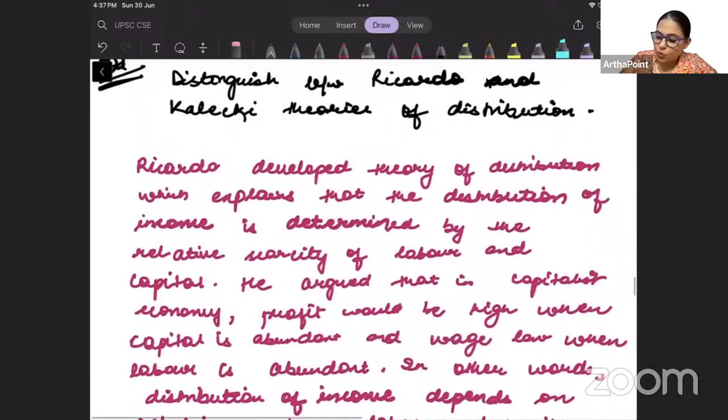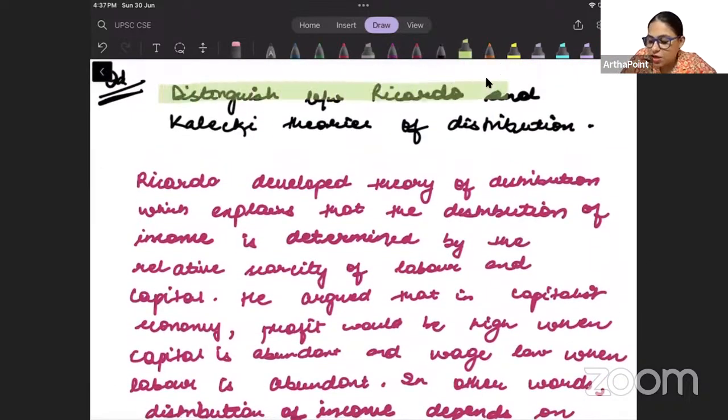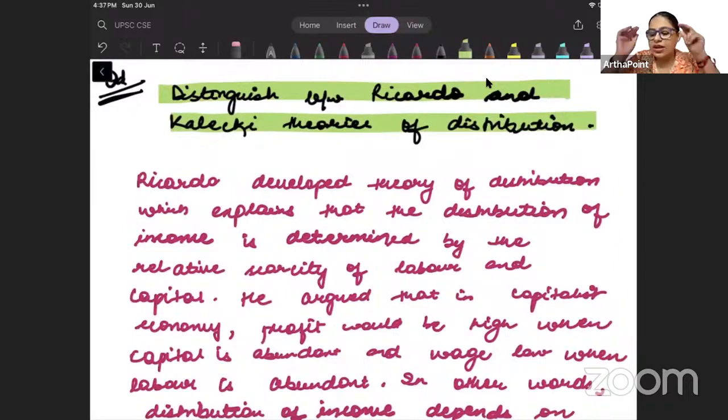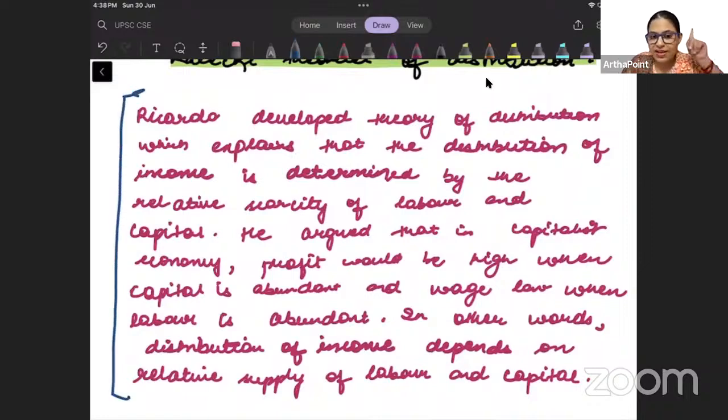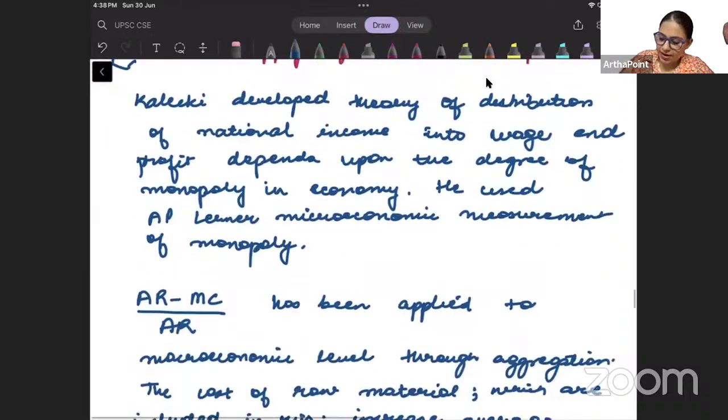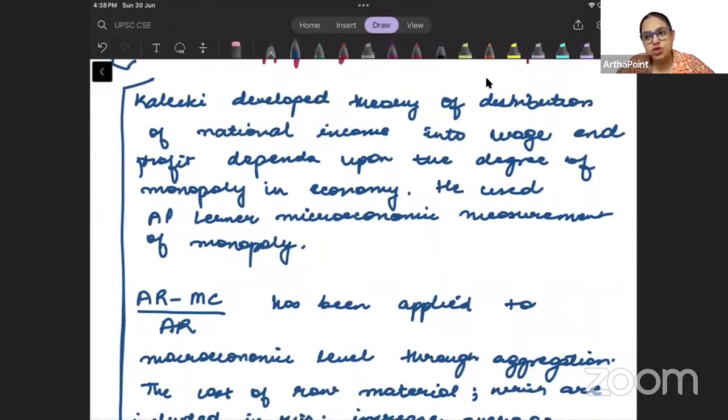Okay. But question number 4. This says distinguish between Ricardo and Kalecki theories of distribution. Remember, this question has been asked for 5 marks. क्योंकि ये सिर्फ 5 मार्क्स का ही आया है, you don't have to write everything. I cannot write assumption, criticism and model and everything. No, I don't fill that much for 5 marks. I have written exactly 2 paragraphs here, beta. Paragraph 1 explaining Ricardo model, and the second paragraph explaining the Kalecki model of distribution. That's it.